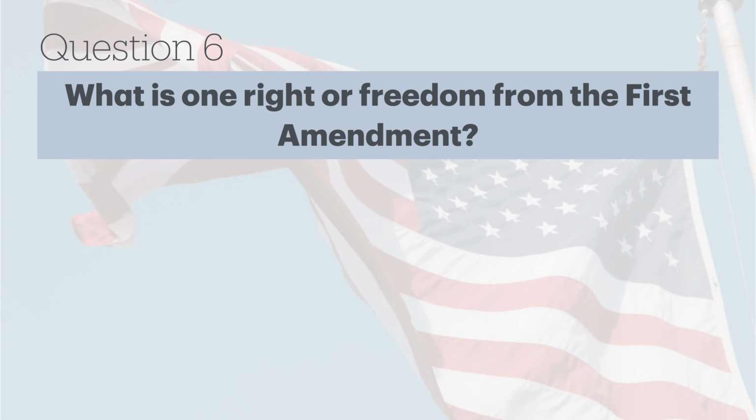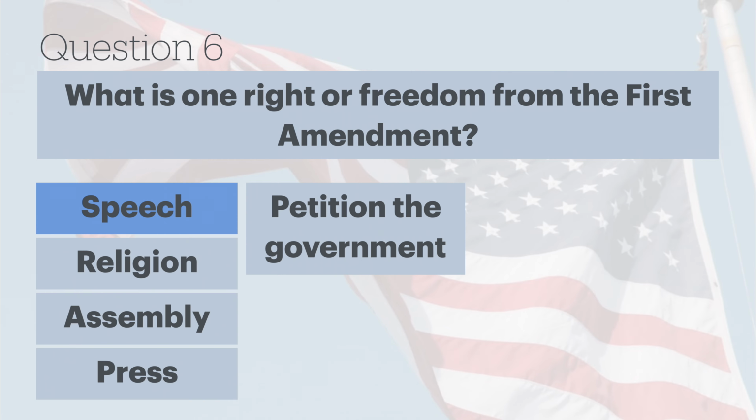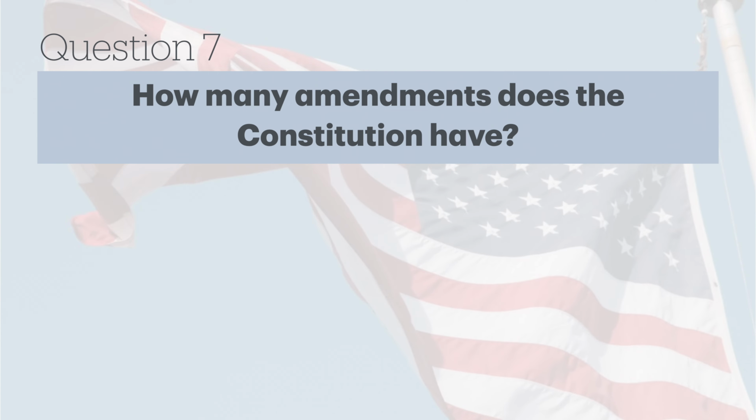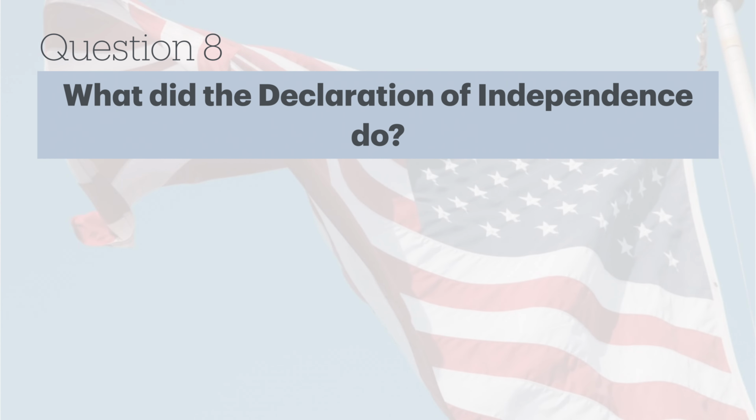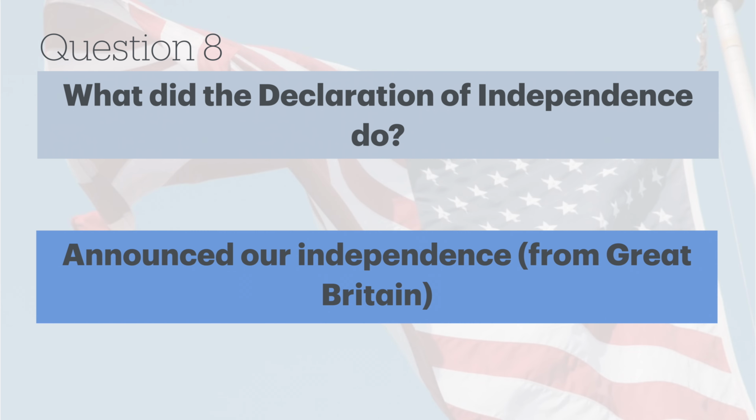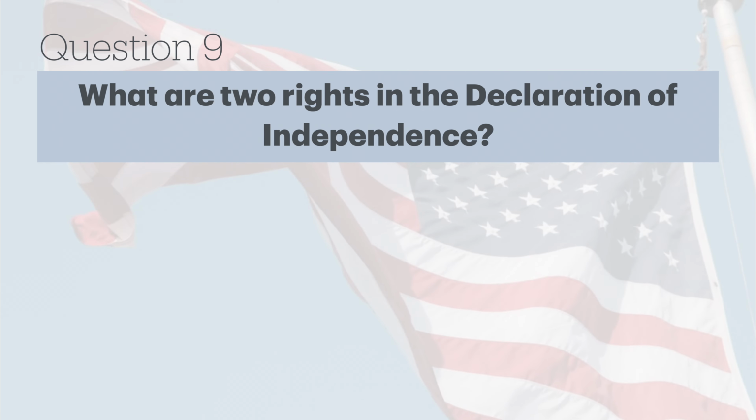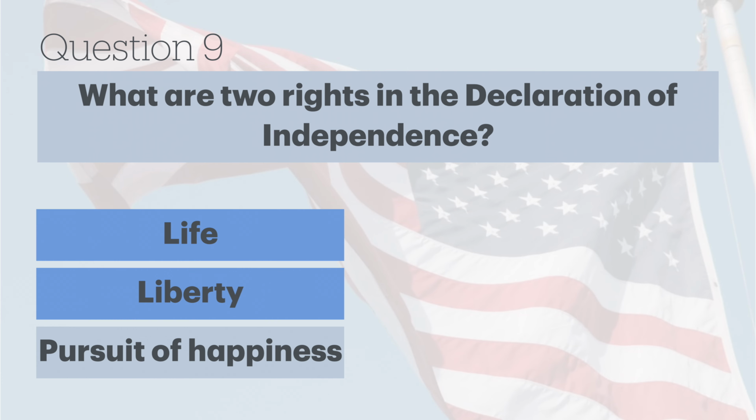What is one right or freedom from the First Amendment? Speech. How many amendments does the Constitution have? 27. What did the Declaration of Independence do? Announced our independence from Great Britain. What are 2 rights in the Declaration of Independence? Life, liberty.